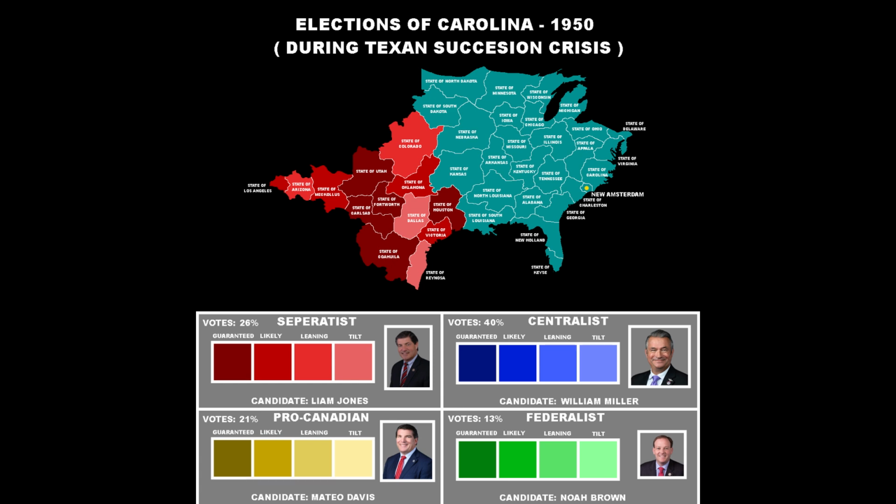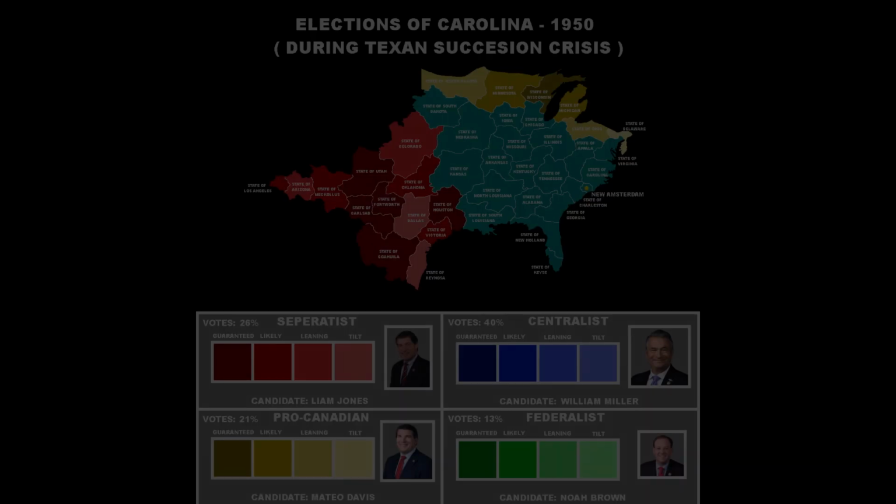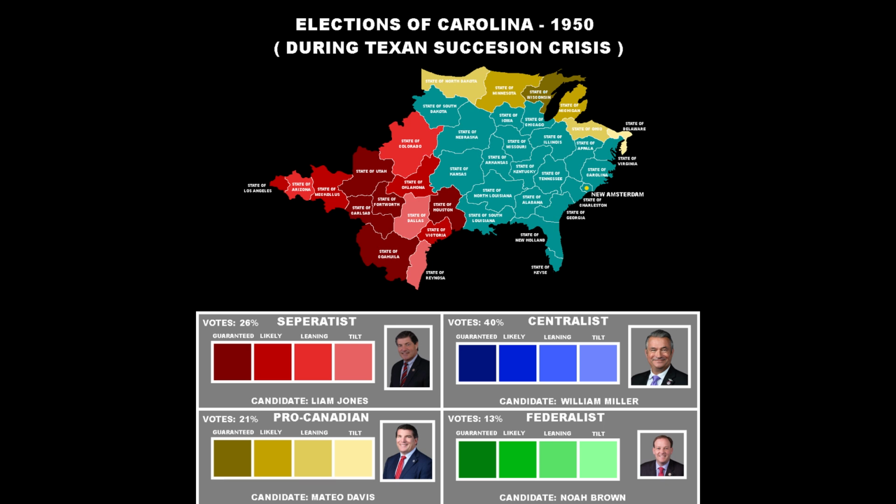Next up, we will look at another party in favor of seceding, the pro-Canadians. These states more so aligned with the new formerly French states, seeing the better situation for them in terms of stability. This would be a catalyst for the invasion during the war.